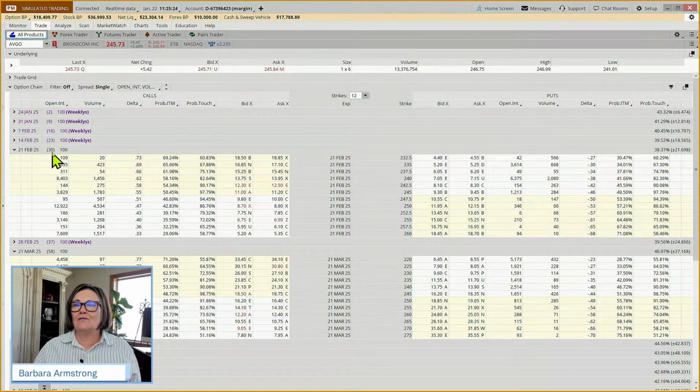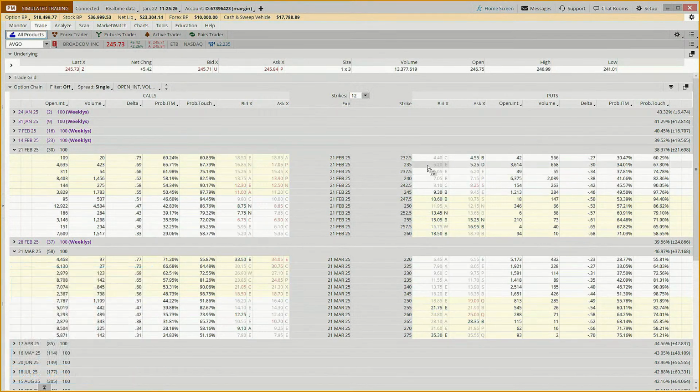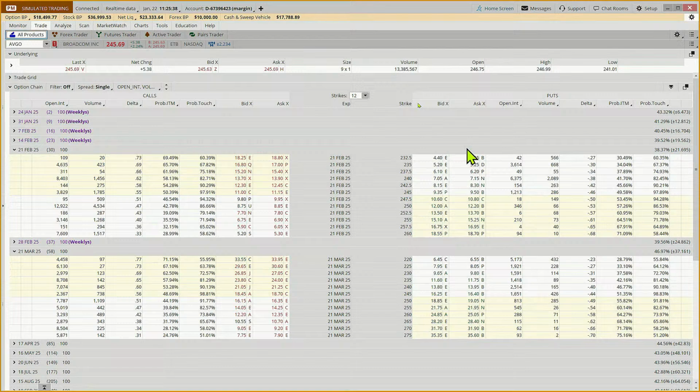Well, if we come out 30 days to February 21st, and we look at this 235 strike, we've got a 5-cent bid-ask spread. And one of our rules, if we look at our example trading plan, is that we want a stock that trades more than 1 million shares a day. So have we got that? Check. We're at 13 million shares, so we're good to go there.